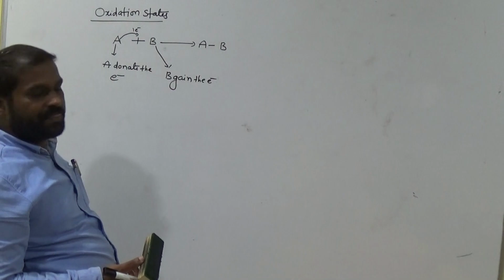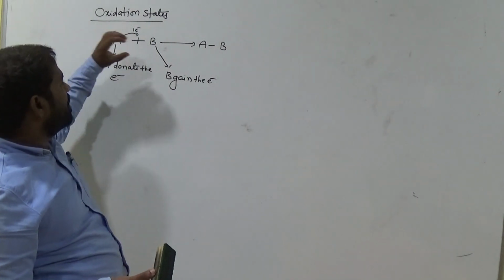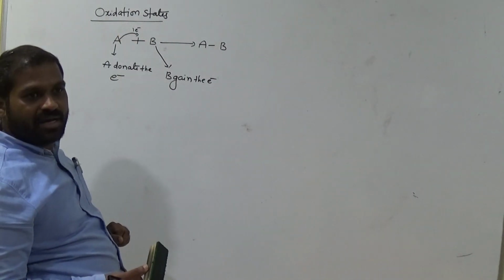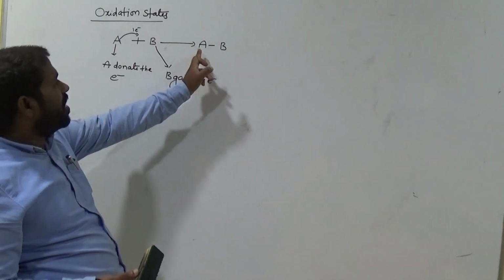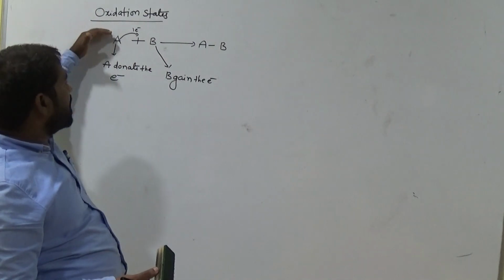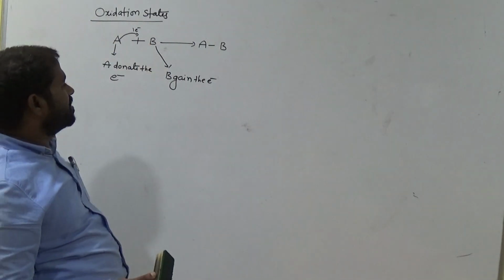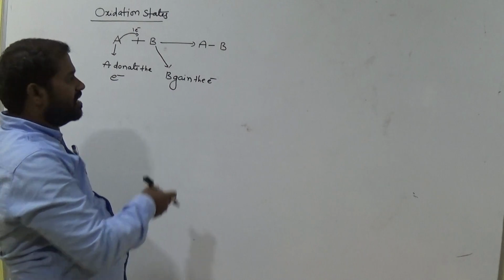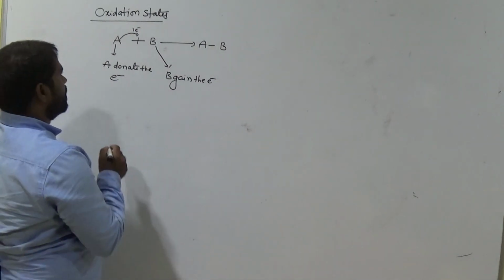Okay, clear? Suppose A gives the electron, B accepts the electron. So in order to form the AB bond, there is some loss of electron and some gain of electron. B gains the electron. Am I right? So simple.